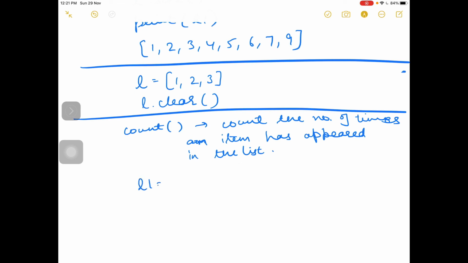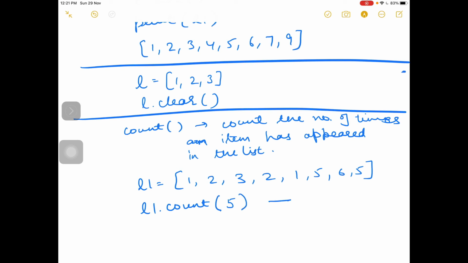Suppose I have a list L1 in which these are the elements, and I want to find the occurrence of 5, how many times 5 has occurred in my list. I will write L1 dot count 5. Output will be 2 because it has occurred twice in my list.